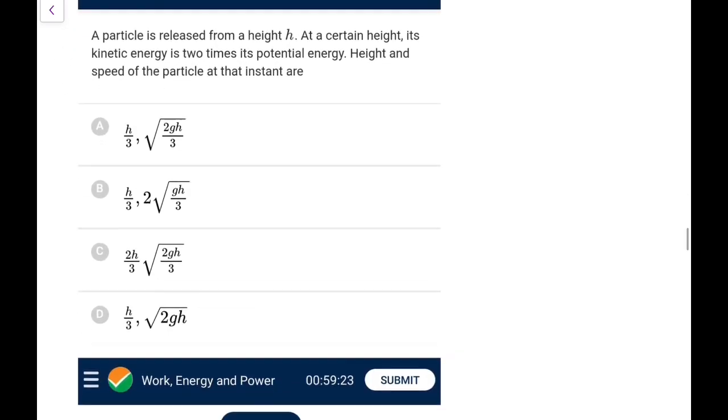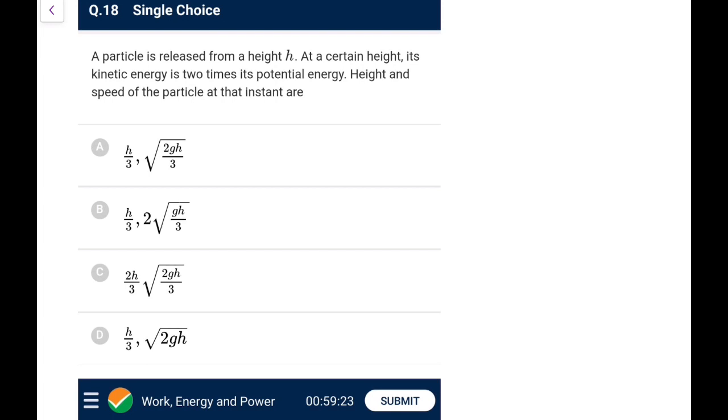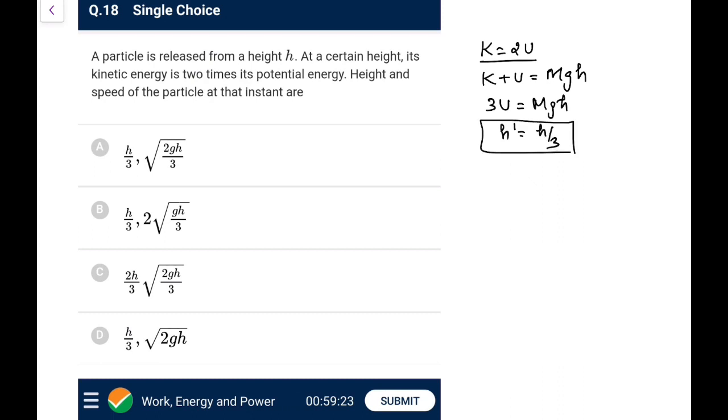Next one. A particle is released from a height h. At a certain height, its kinetic energy is twice its potential energy. Height and speed of the particle at this instant are? So we assume that the potential energy at the ground level is 0. Its kinetic energy is 2 times its potential energy. So K is twice U, and you know K plus U always remains constant, and that would be equal to mgh. So K is twice U, so 3U is equal to mgh. So that height h dash as measured from the ground would be equal to h by 3. So the height would be h by 3 for sure.